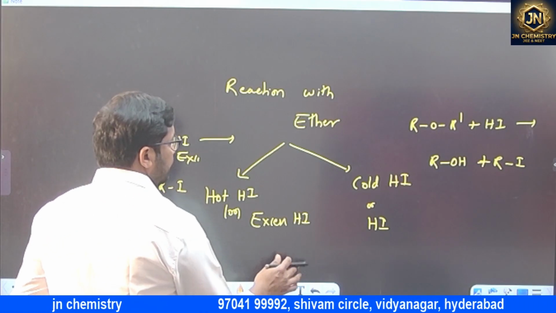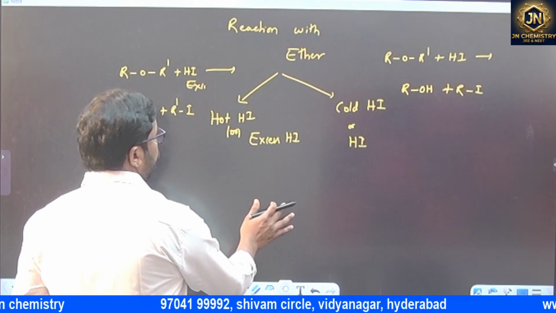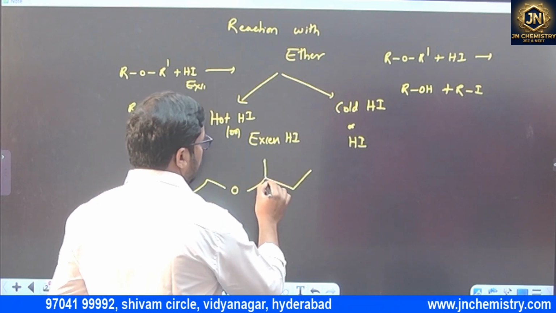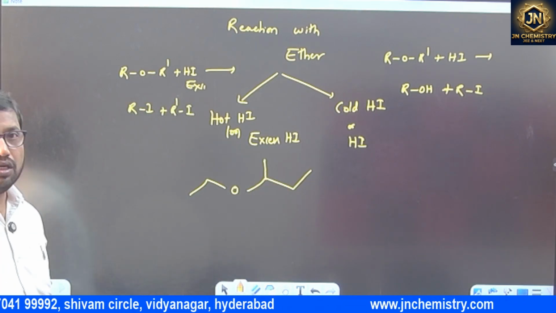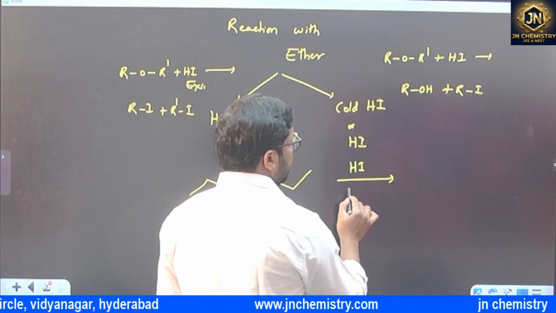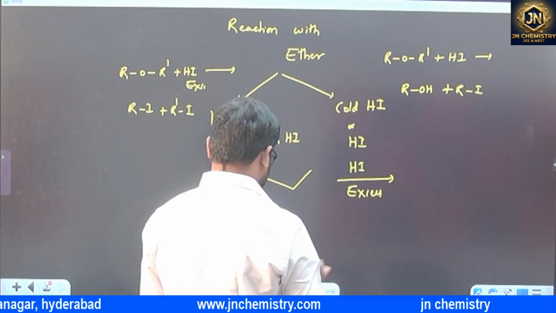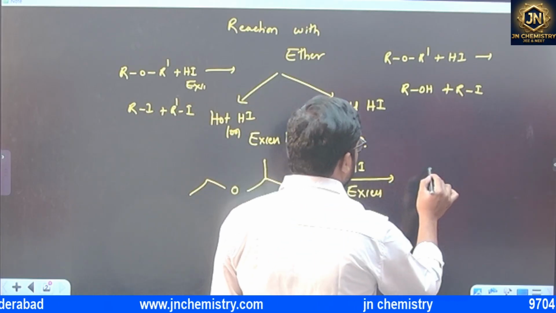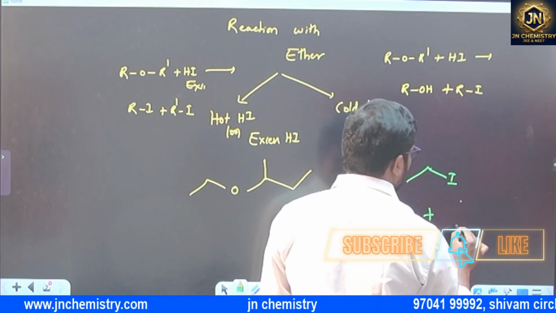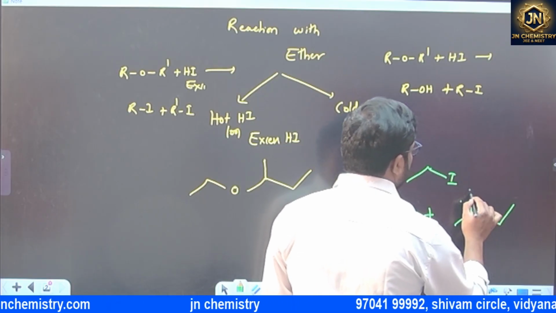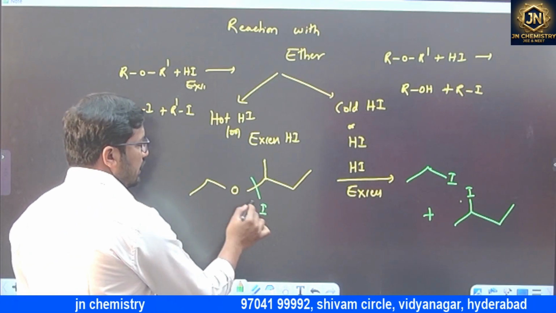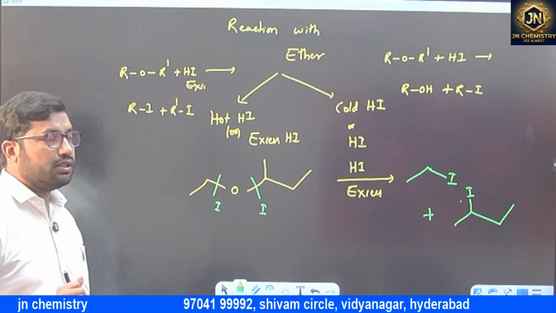Particularly, going to option 1, option 1 is like this. With excess of HI, one is converted into ethyl iodide and the other into this one, with iodine coming over here as well as here. This is the first step.